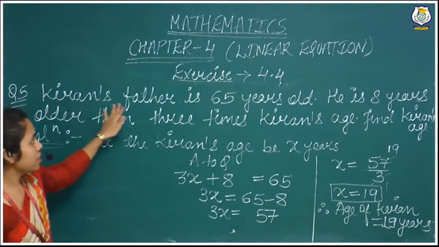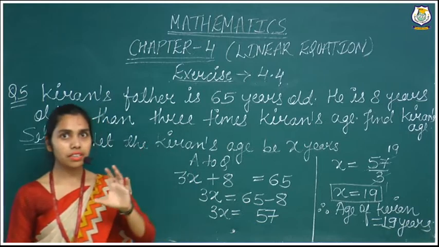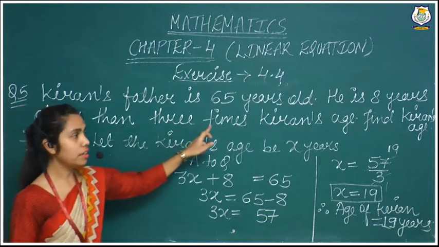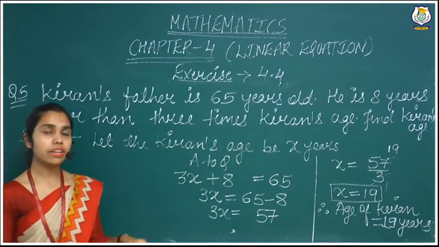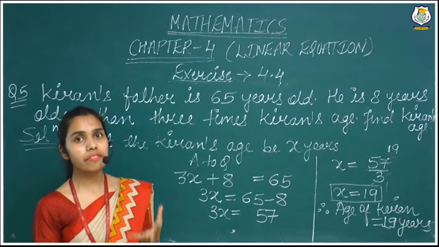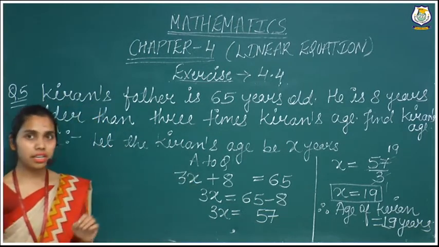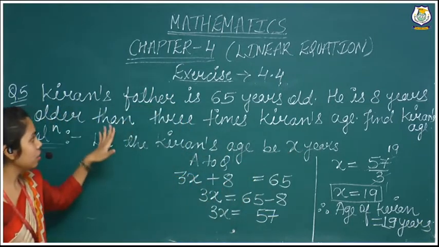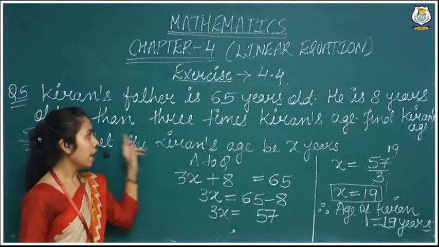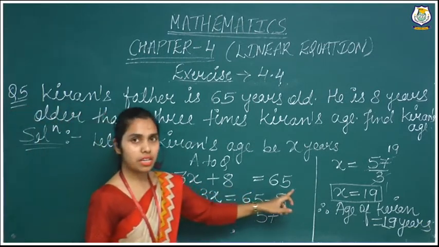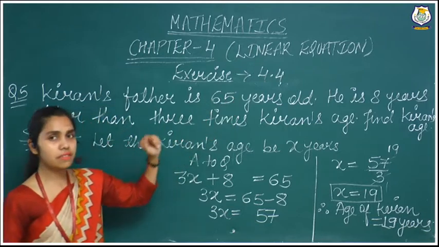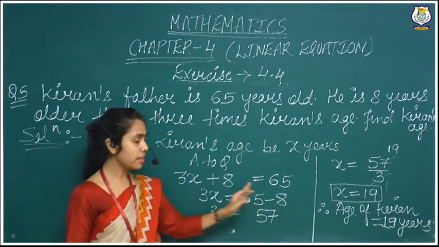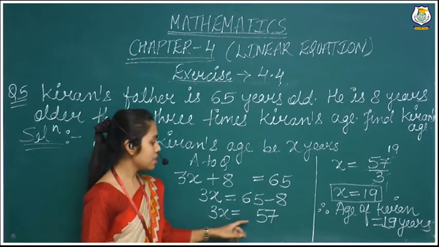Again you will see here, Kiran's father's age is 65 years old. Father's age they have given, 65. He is 8 years older than 3 times Kiran's age. They want us to write the father's age in terms of Kiran's age and find out Kiran's age. So we assume that Kiran's age will be x years. Now according to the question, 3 times means 3x, 8 years older means plus 8 is equal to 65, because the age of Kiran's father is 65. We take that 8 to the right hand side, it will be subtracted. So 3x is equal to 57.